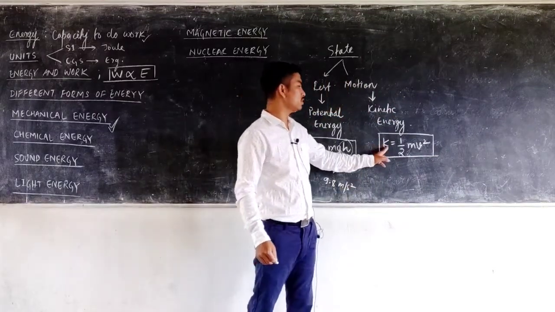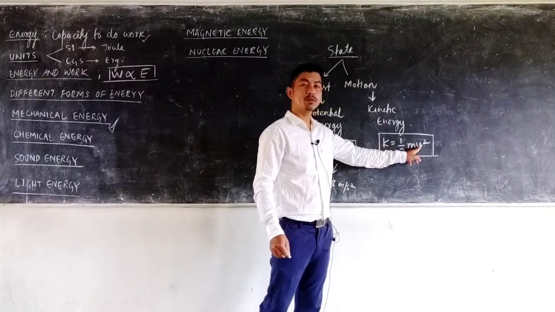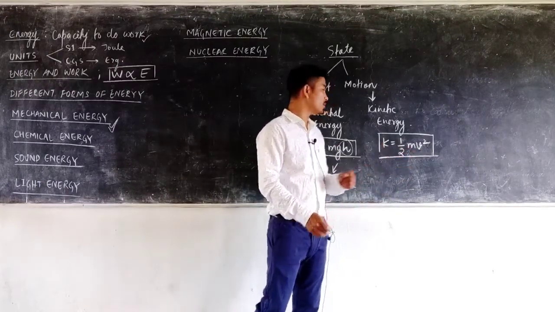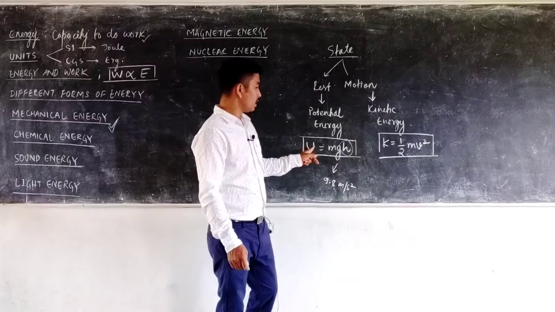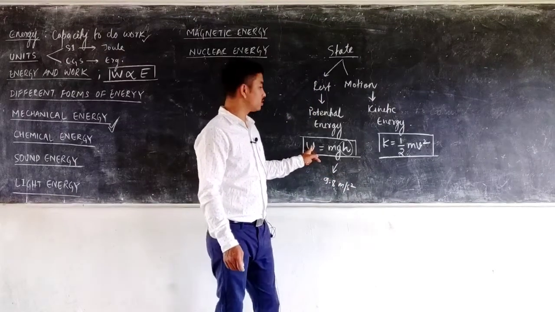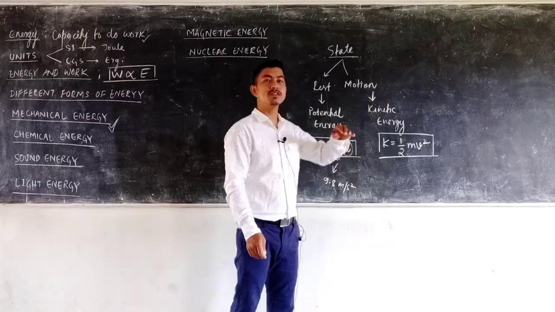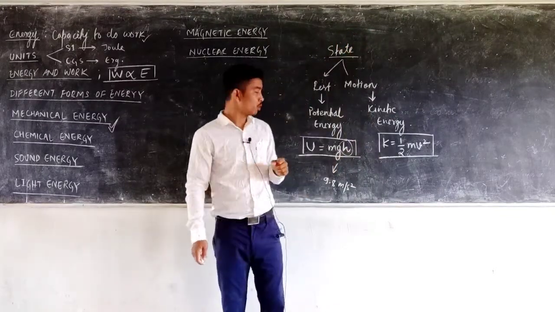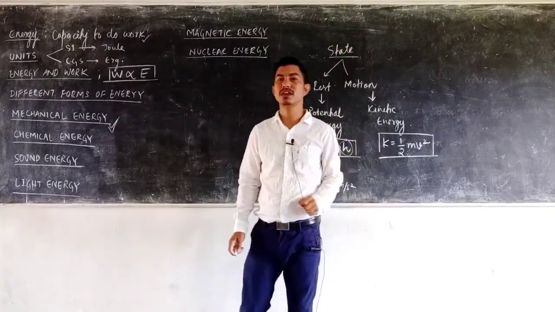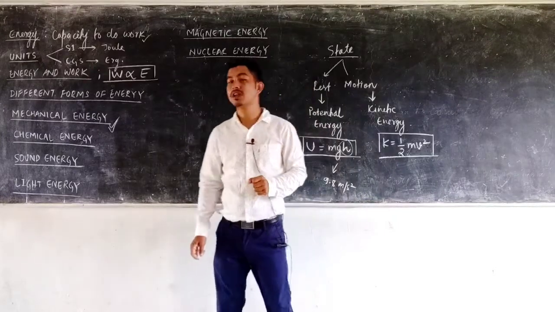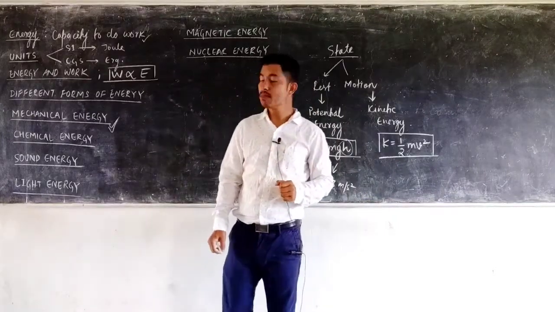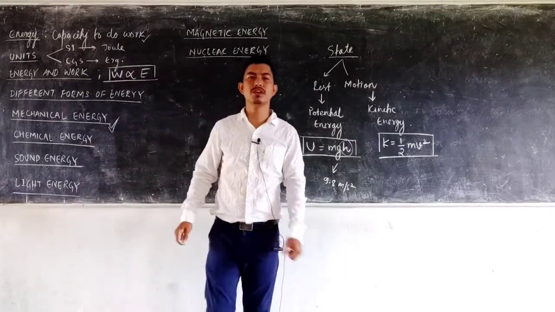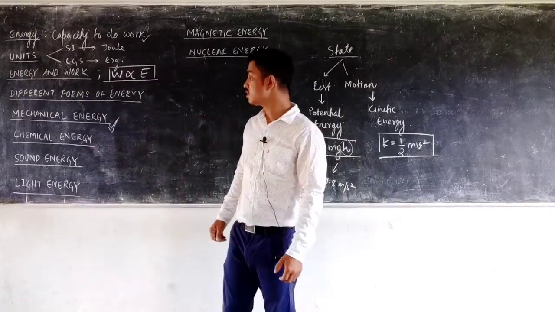The kinetic energy here is directly proportional to the velocity. The higher the speed or velocity, the more the kinetic energy. And coming to the potential energy, it's directly proportional to the height. That means a body at a greater height will have more potential energy than a body at a lower level. So that is what potential energy is. Apart from kinetic energy, there are various other forms of energy that you can read from your textbook as well. We'll discuss a few of them.